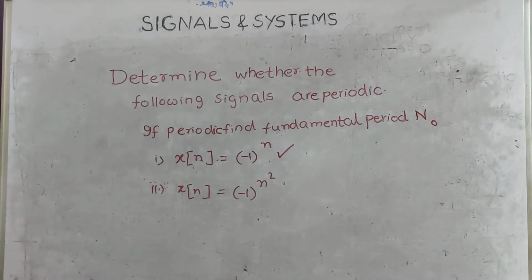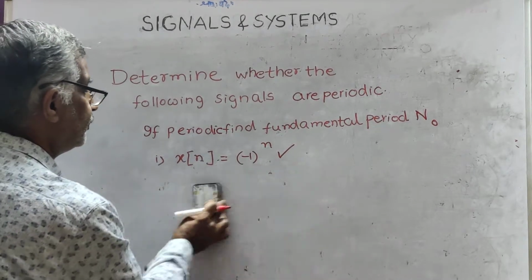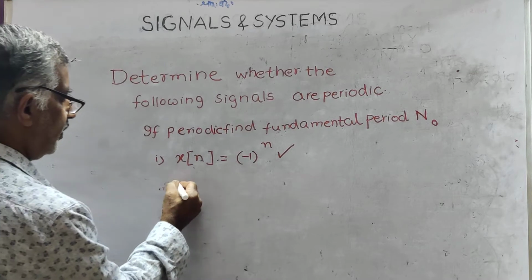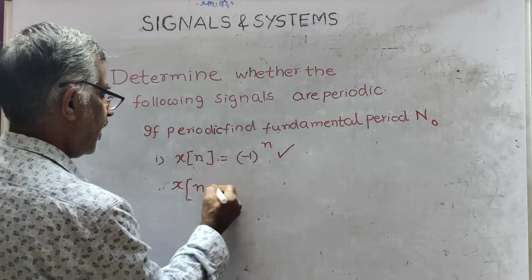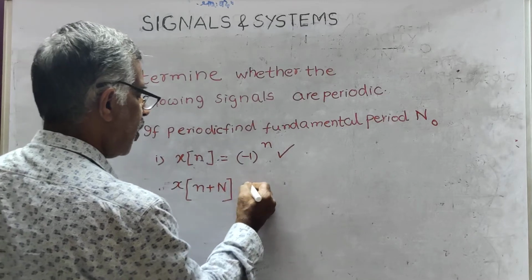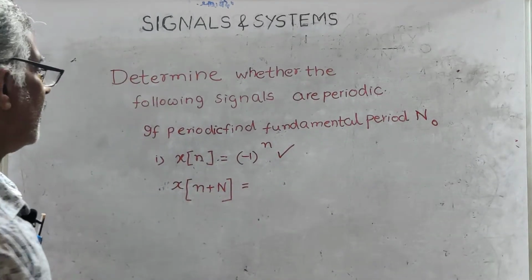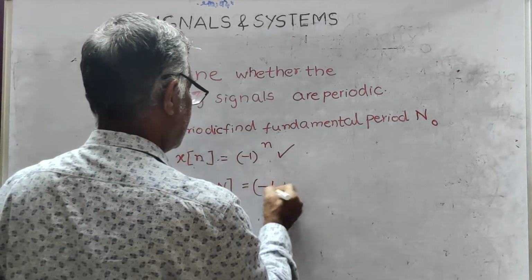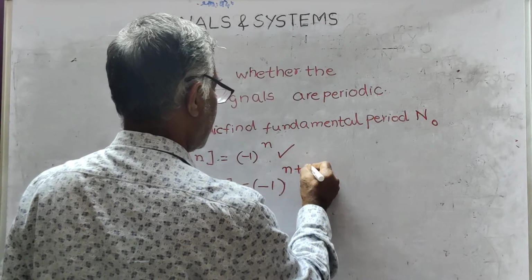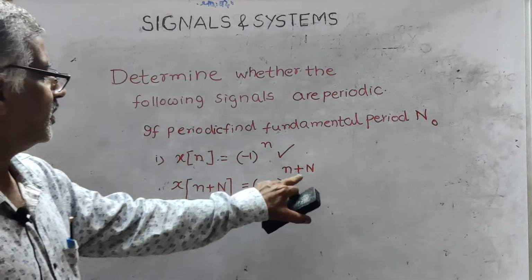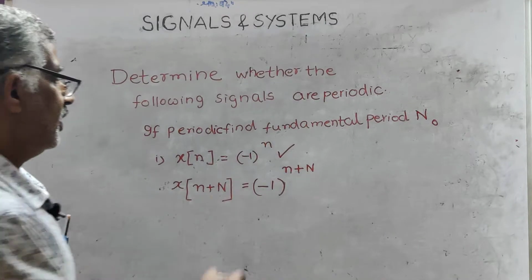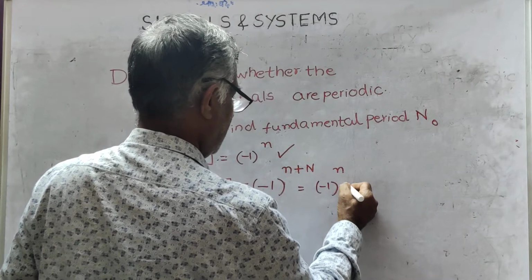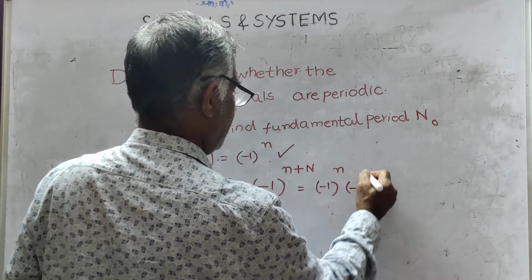Take this problem. First, as usual, apply the concept for periodicity. x of n plus N: wherever small n is there, replace it by n plus N, where N is the period. What we get is minus 1 to the power of n plus N. This is nothing but indices, so I can split it like this: minus 1 to the power of n and minus 1 to the power of N.